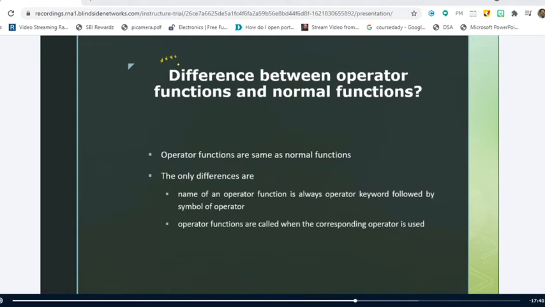So in this particular slide, we are going to discuss how these operator functions are different from normal functions. They're almost 99% similar. But in order to differentiate normal functions and operator functions, there are some differences that we will discuss. Operator functions are the same as normal functions, that is what I have told. The only difference is instead of the name, what syntax will normal functions follow?